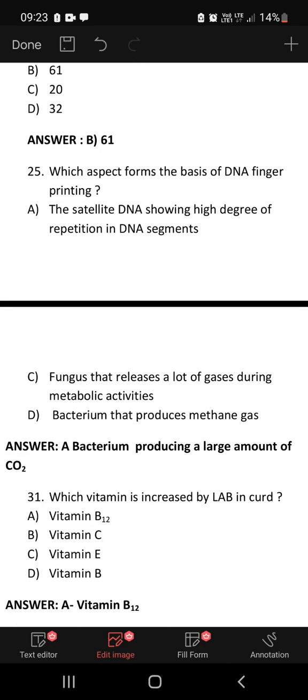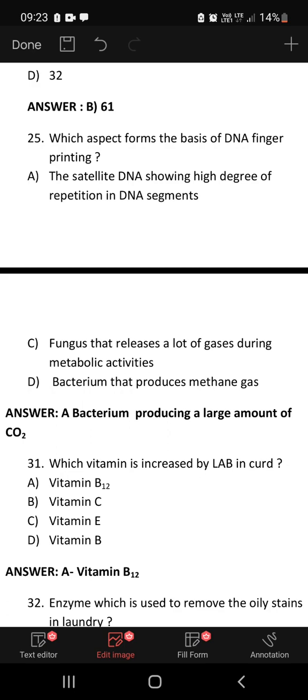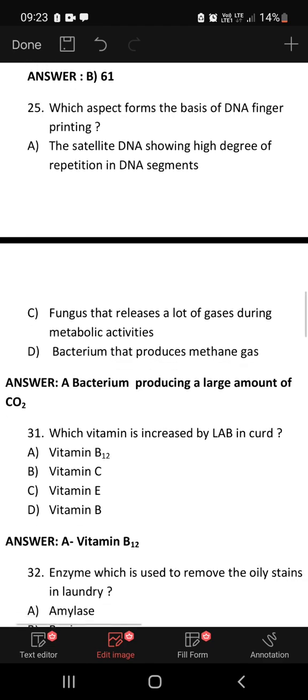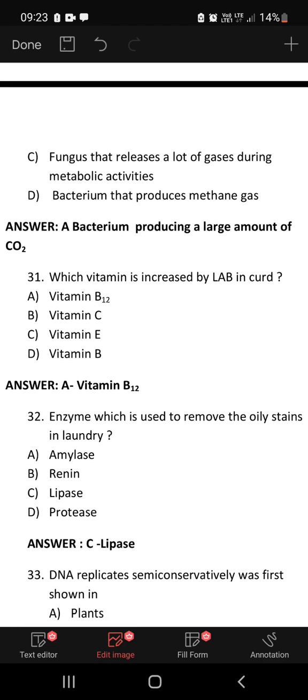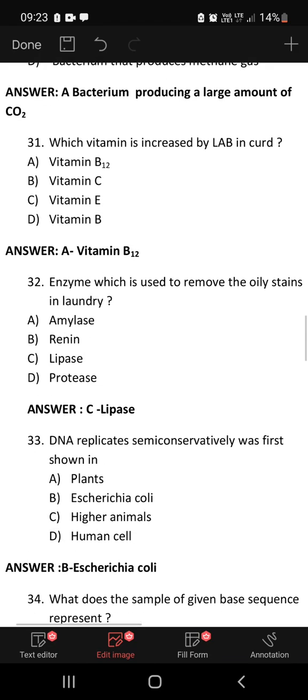Which vitamin is increased by LAB in curd? Vitamin B12, vitamin C, vitamin E, vitamin B. So vitamin B12 is increased by lactic acid bacteria in curd. Enzyme which is used to remove oily stains in laundry: amylase, renin, lipase, protease. So lipase is used to remove the oily stains in laundry.